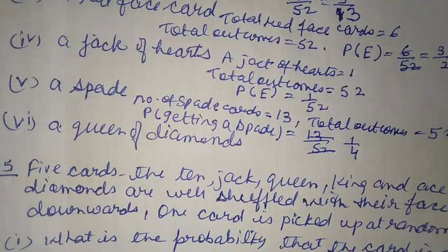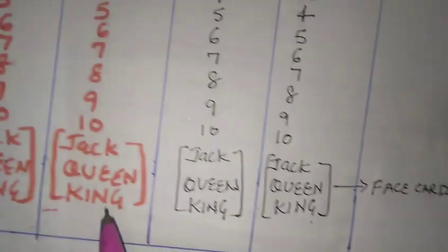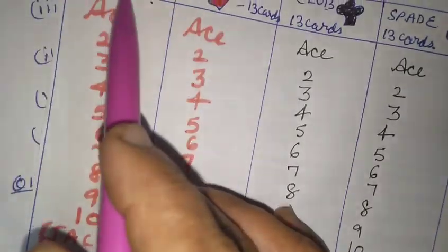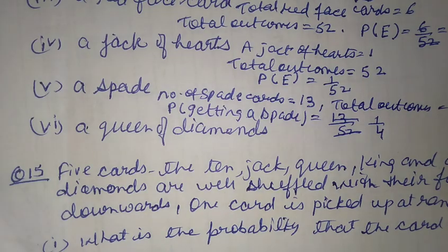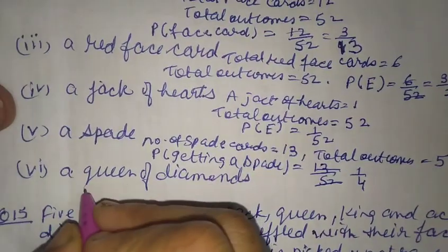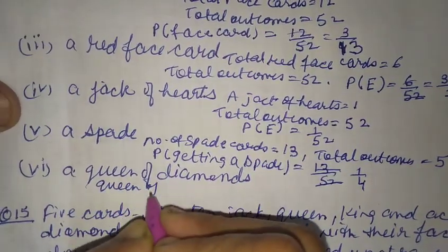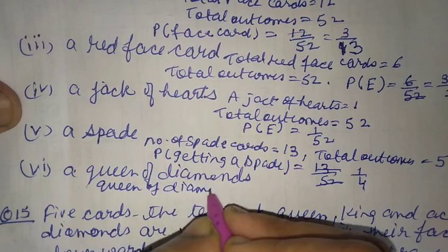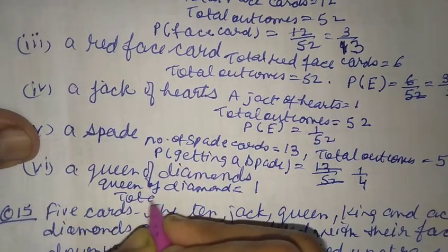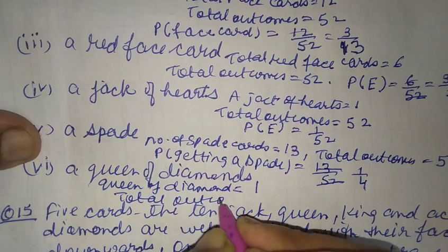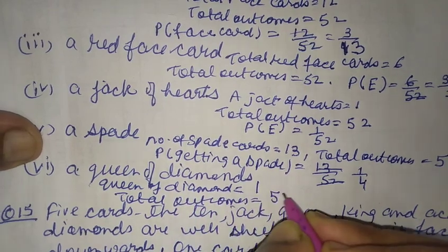We know there is only one queen of diamond here. See here, in diamonds we have only one queen. So we write down queen of diamond is equal to 1, and total outcomes we have is 52.